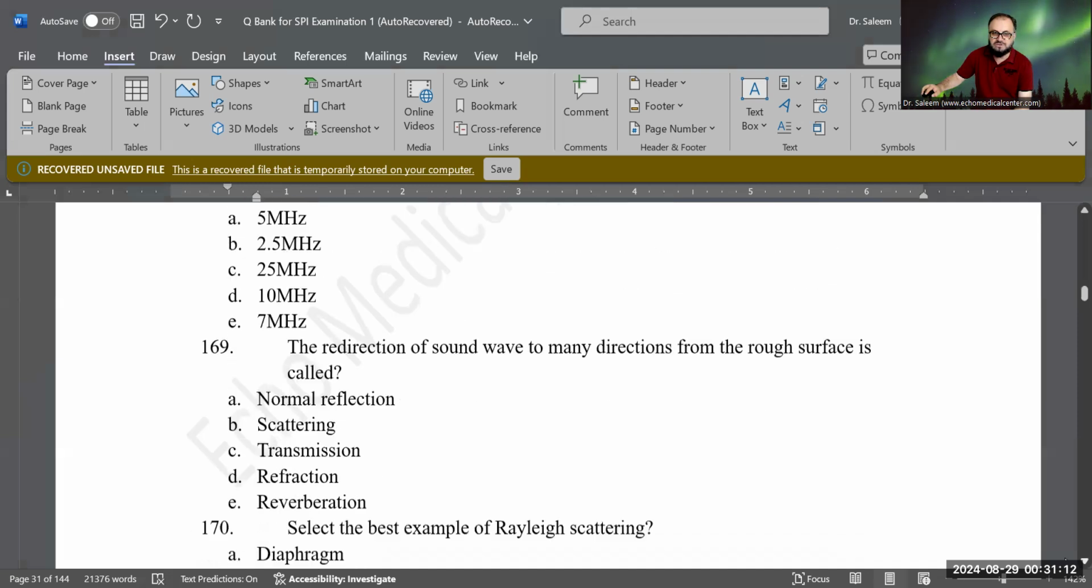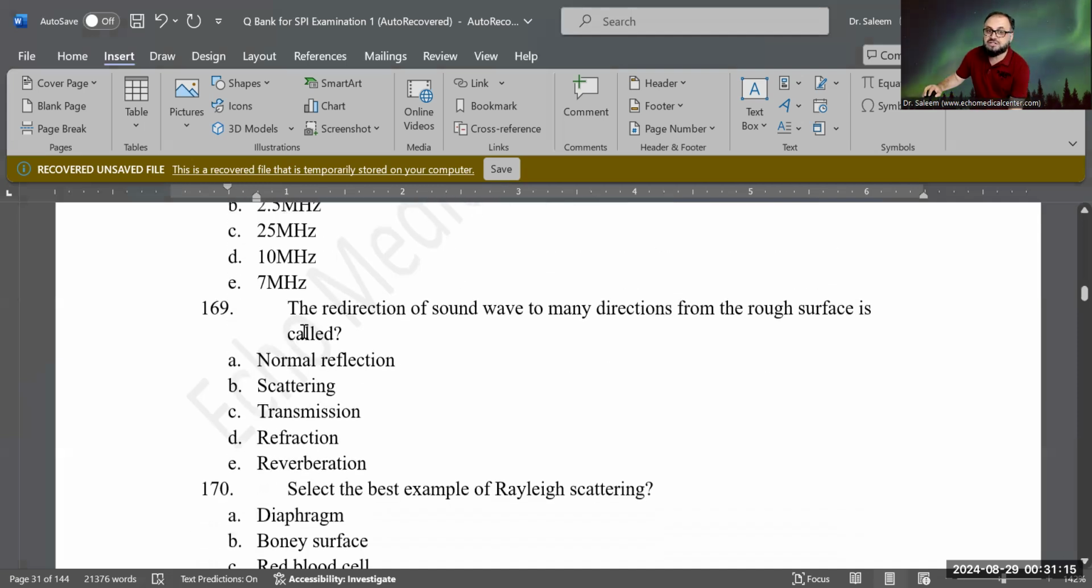Okay, let's do the next question. Now, the redirection of sound wave to many directions from the rough surface is called what? Is it a normal reflection? Is it called scattering? Is it called transmission? Is it called refraction? Or is it called reverberation? What do you think? When there's a rough area and the sound goes to all directions, what is it called? Yes, B is the correct answer. It's called scattering because sound goes to all different directions. Because of the irregular surface, that is a diffuse reflection also, you can say.